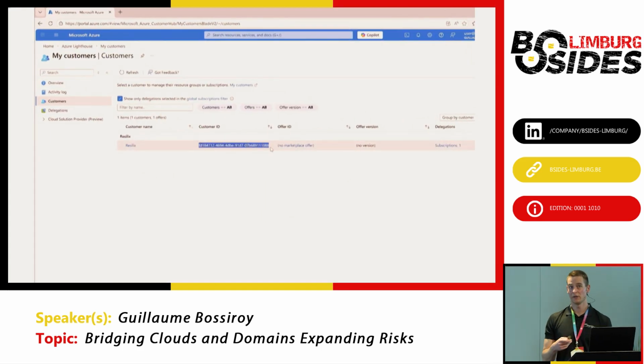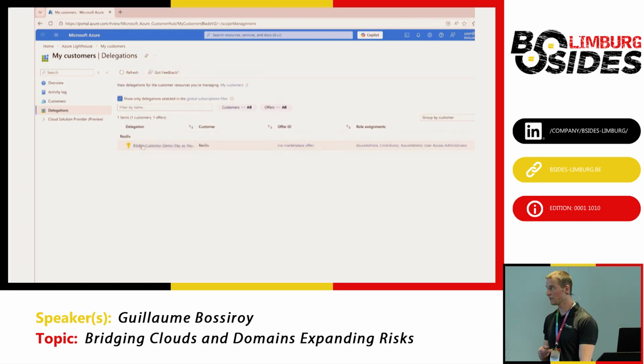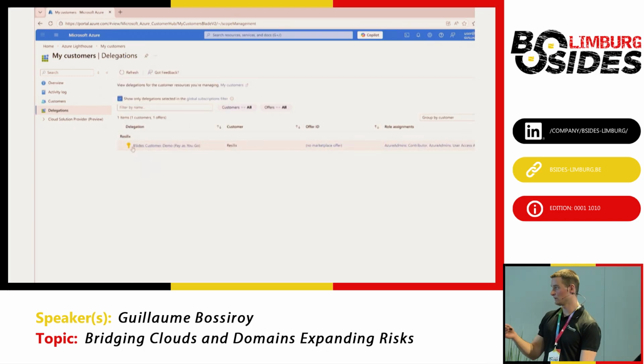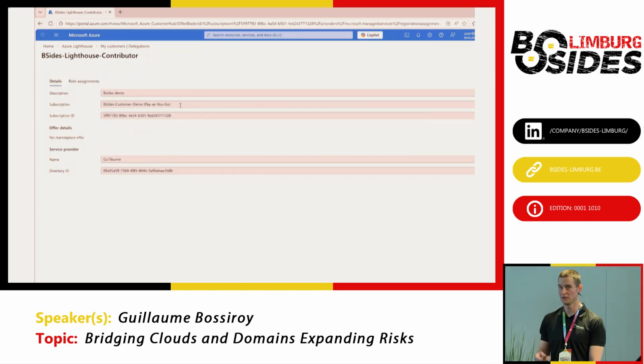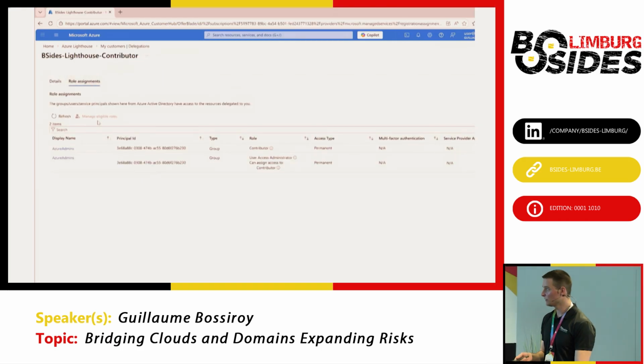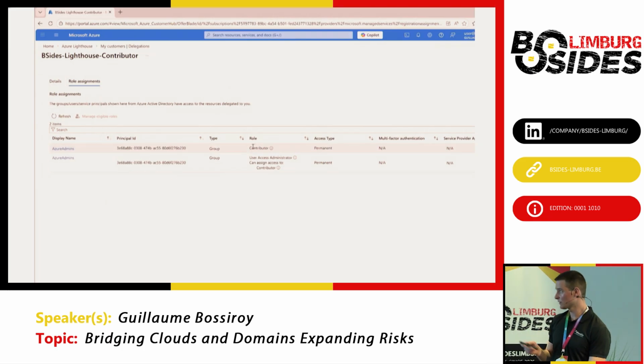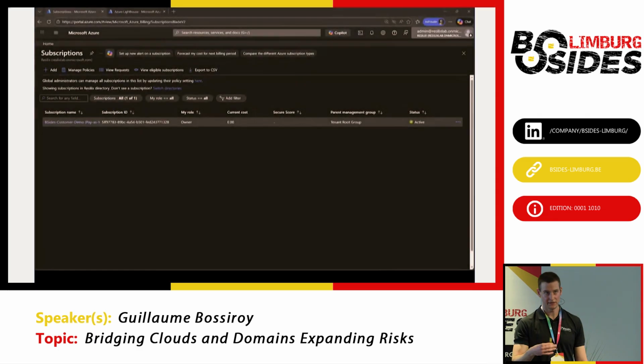Then we see that we have a customer, which is the Resilix Lab tenant, and our BSides customer demo pay-as-you-go subscription has been delegated to the Azure admin group. And we see that the contributor and user access admin permissions have been delegated.